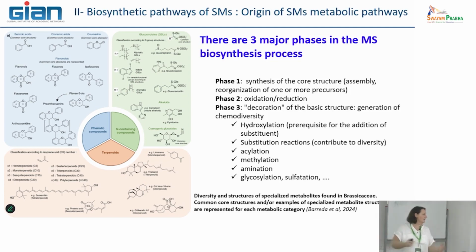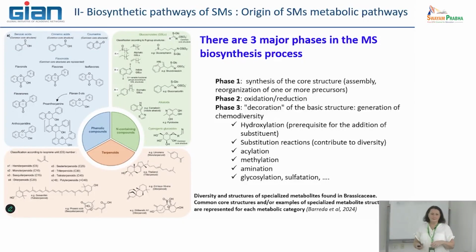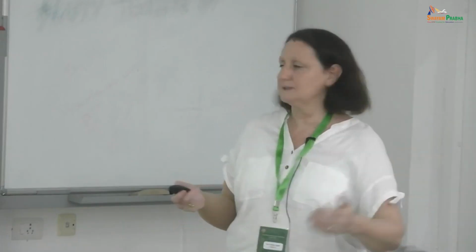So monooxygenases, dehydrogenases, oxidases. In this case, lots of the enzymes that I presented before are involved in this second phase. And after that, there is a third phase, which is the decoration of the molecule. It is in this part of the pathway that you have the more specific activity of the enzymes I presented just before.